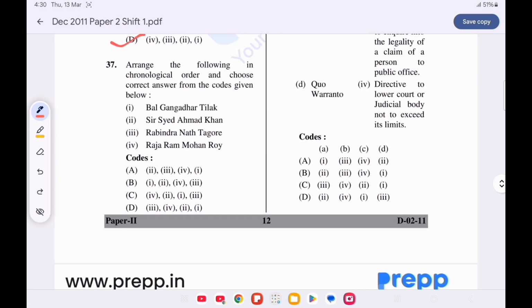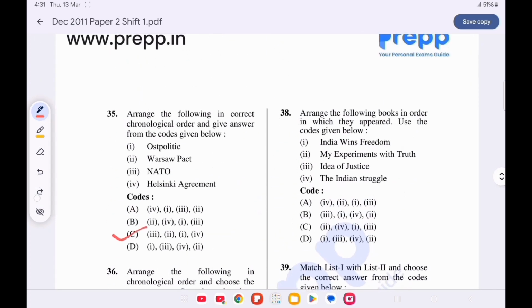Now question number 37. Arrange the following in the chronological order and choose the correct answer from the code given below. Option C is correct. First is Raja Ram Mohan Roy, then Rabindranath Tagore, then Bal Gangadhar Tilak, and the last is Sir Syed Ahmed Khan.